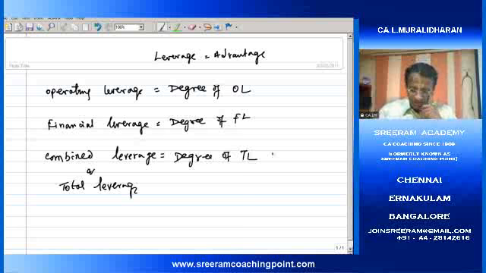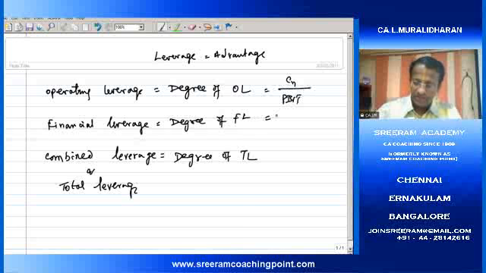Degree of total leverage. Generally, the formula in this case is contribution divided by PBIT, PBIT divided by PBT, which gives contribution divided by PBT.